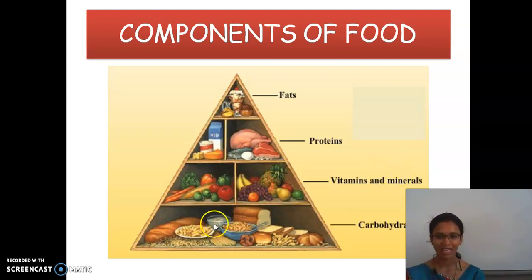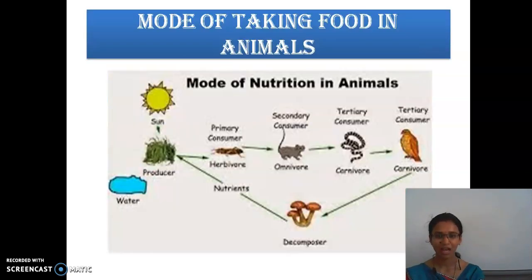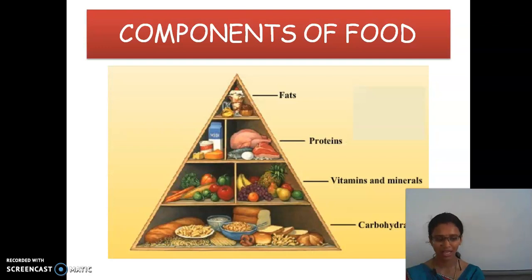And then one more thing is fat. Fats help to keep our body warm, and they also help in supporting cell growth. Up to this, I hope you are clear. Two modes of nutrition are there: autotrophic and heterotrophic.